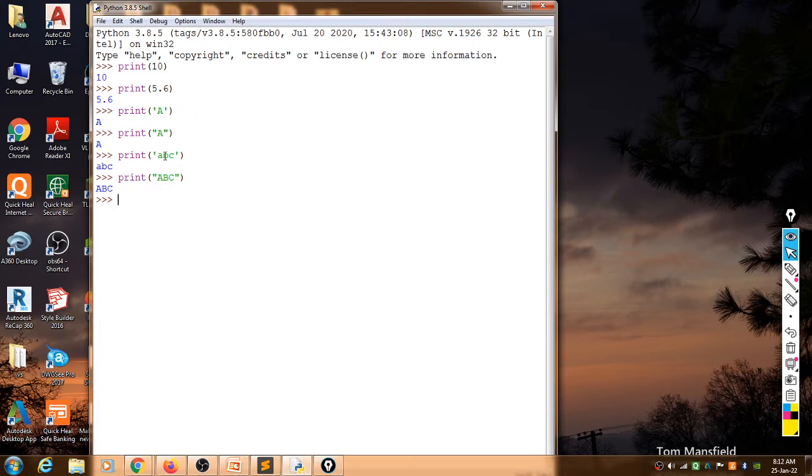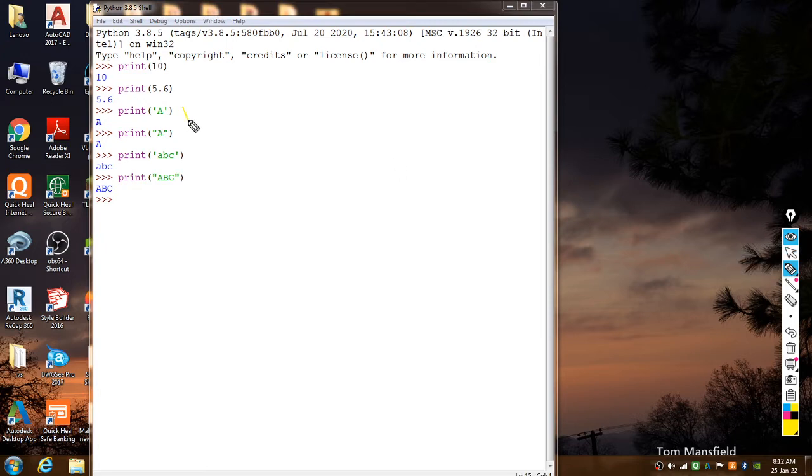So how can we assign a string? We can enclose the string with the help of a single quotation mark. This is the example. We can enclose the string with the help of a single quotation mark, or we can enclose the string with the help of a double quotation mark.